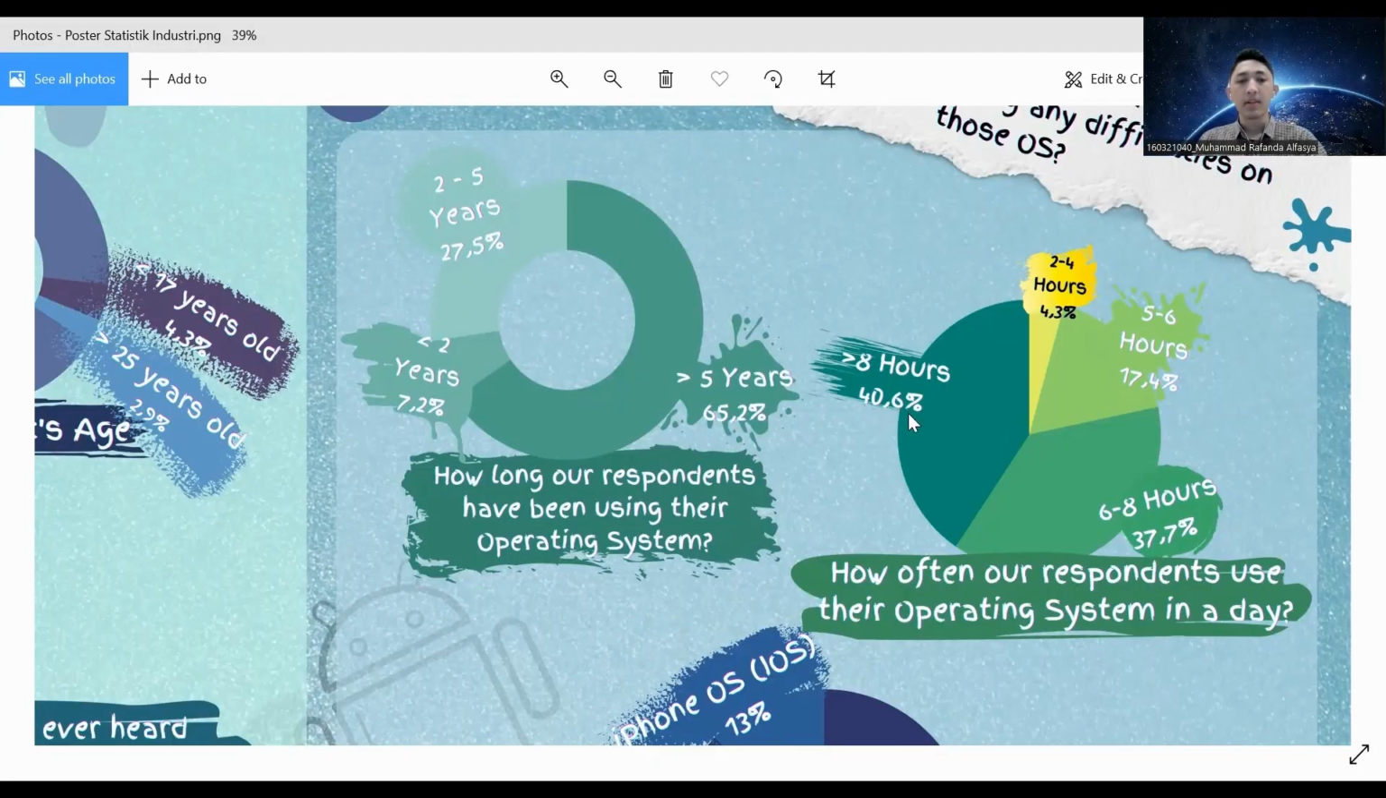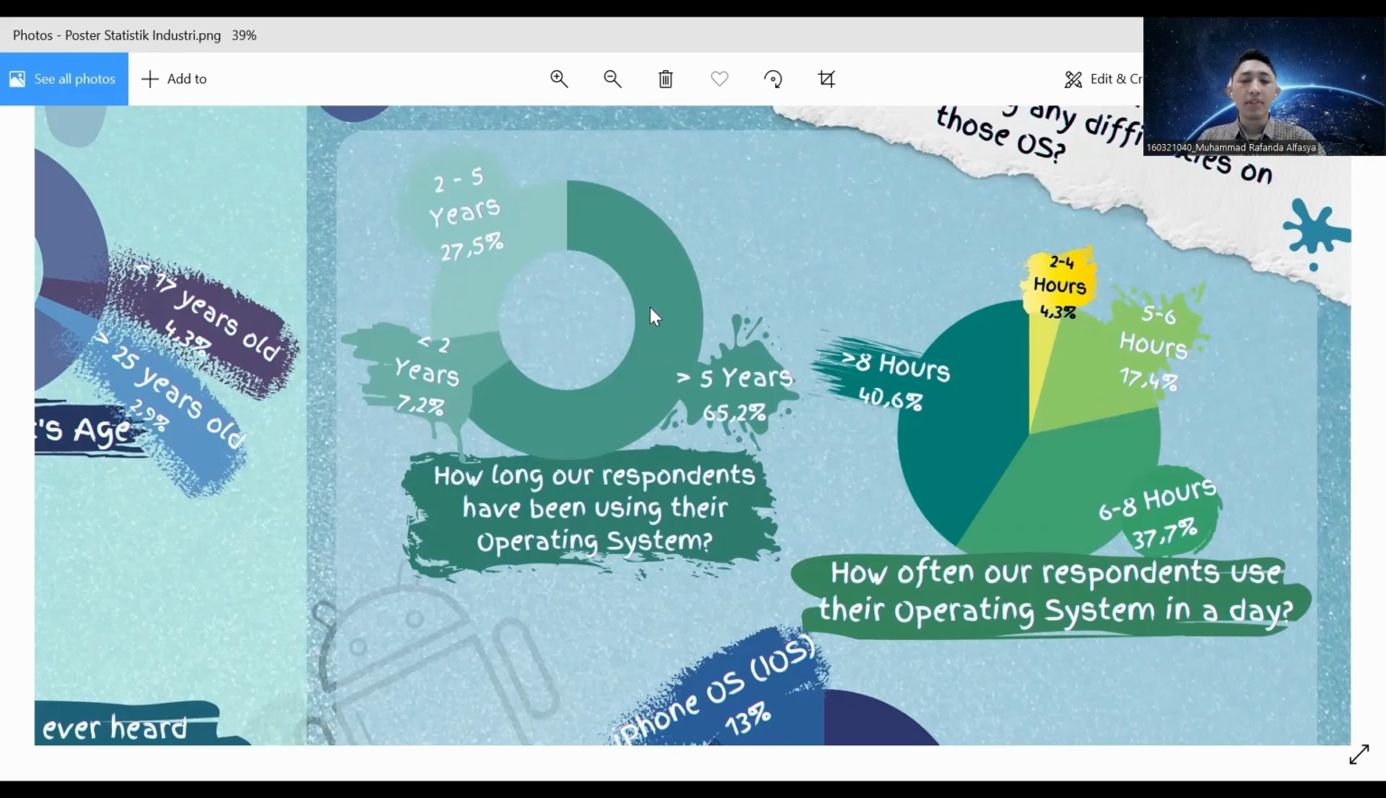For the next variable, it is how long our respondents have been using their operating system. The result shows that 65.2% of our respondents use their current operating system for more than 5 years. 27.5% of our respondents use their current operating system for around 2 until 5 years, and 7.2% of our respondents use their current operating system for less than 2 years.